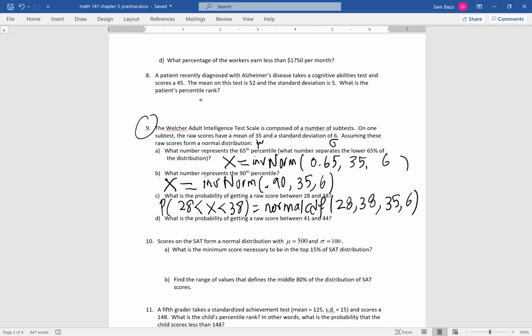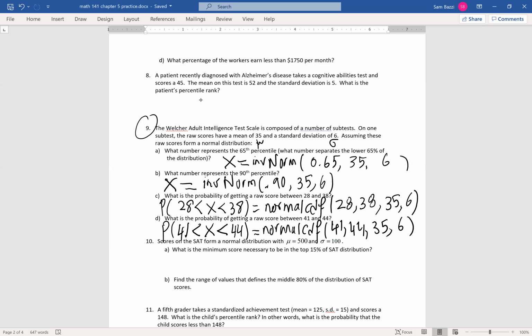D, what's the probability of getting a raw score between 41 and 44? Same thing. You put the smaller number first, guys. You put the less than, you put the X, then you put less than 44. And then you do normal CDF: 41, 44, 35, and 6.